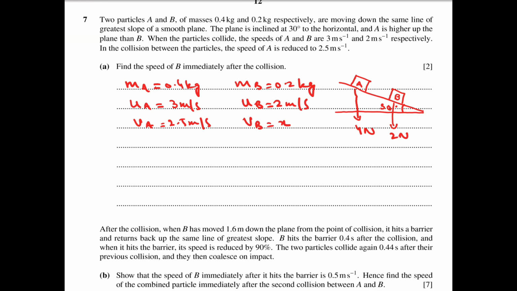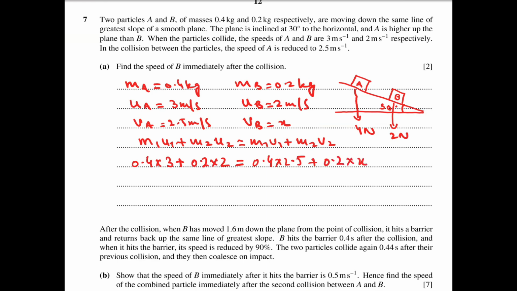So, the law of conservation of momentum is m1u1 plus m2u2 is equal to m1v1 plus m2v2. 0.4 into 3 plus 0.2 into 2 is equal to 0.4 into 2.5 plus 0.2 into x.